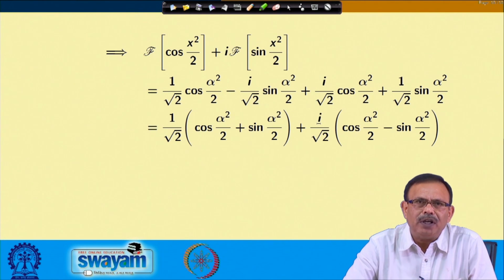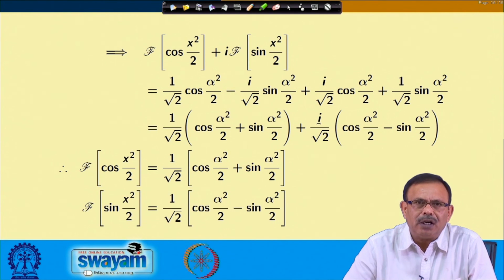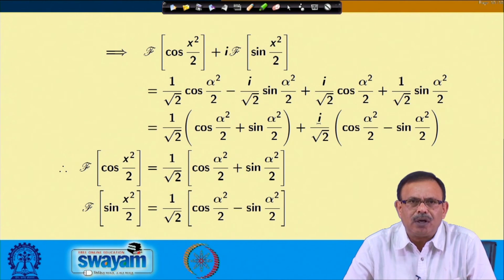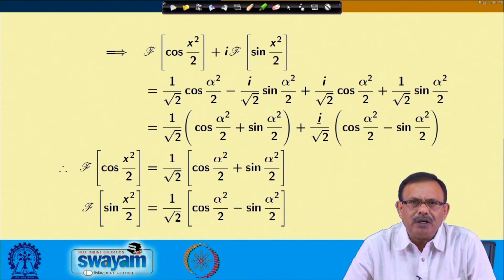So, from here, if I equate the real part, I can tell the Fourier transform of cos of x square by 2 is nothing but 1 by root 2 into cos of alpha square by 2 plus sin of alpha square by 2. And if I equate the imaginary part, then the Fourier transform of sin of x square by 2 equals 1 by root 2 into cos of alpha square by 2 minus sin of alpha square by 2. So, in this particular problem, if you observe, we could have separately obtained the value of the Fourier transform of cos of x square by 2,